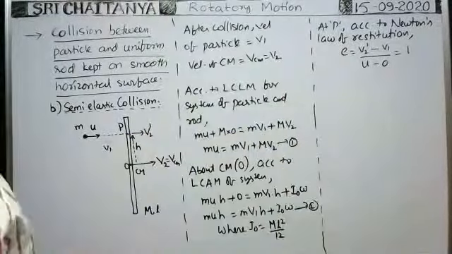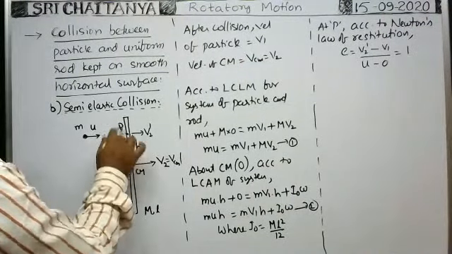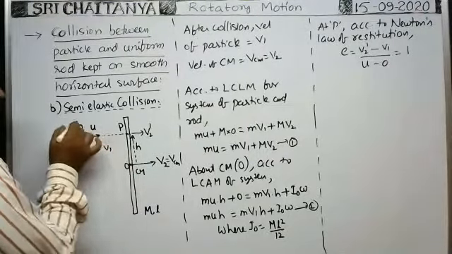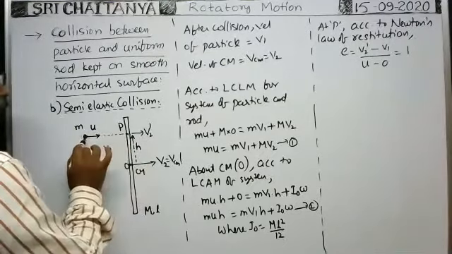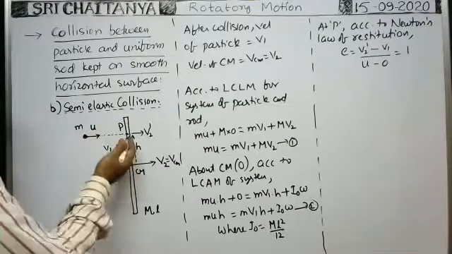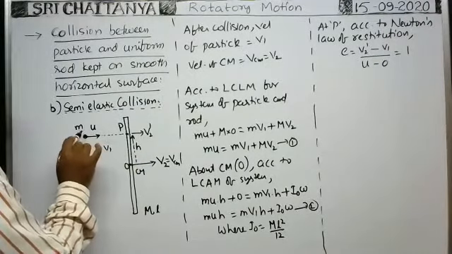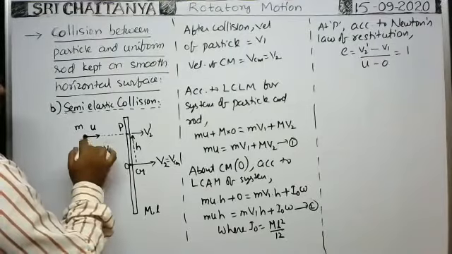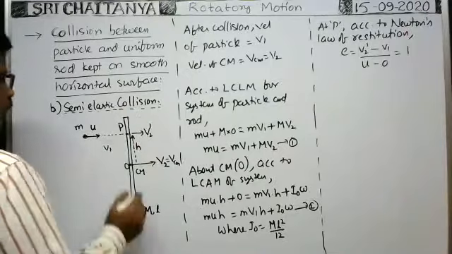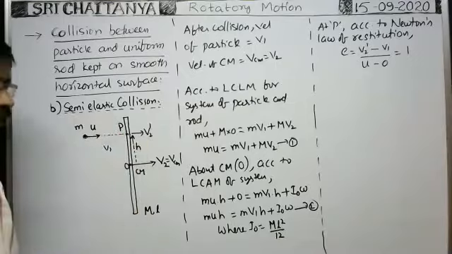Whenever the particle makes a semi-elastic collision with the rod perpendicular to its length. Suppose it makes collision with inclination, then you take the component of velocity normal to its length only. Because for the component of velocity parallel to its length, there is no change in the velocity or angular momentum of the rod. Only for the component of momentum perpendicular to the length of the rod is there a change in momentum or angular momentum. That's why, if it makes collision with inclination, you take the component of velocity perpendicular to the length of the rod.